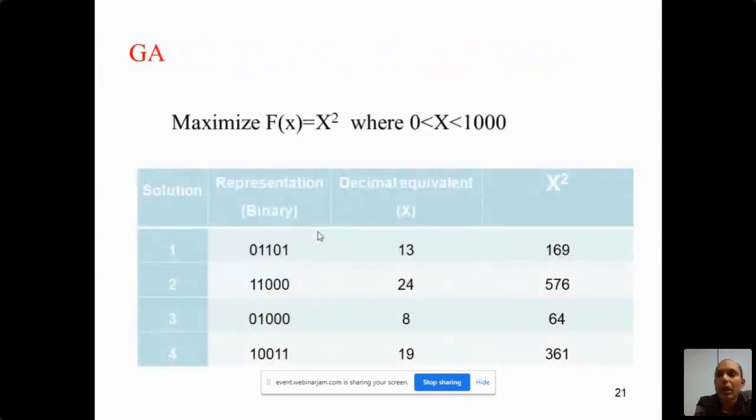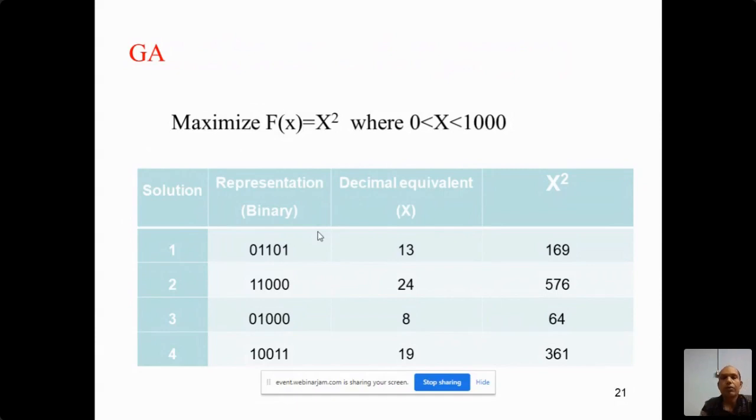So here you can see we have already discussed that you can use this metaheuristic for any kind of function, for the unimodal as well as the multimodal. For understanding this metaheuristic, we have multiple functions. Suppose we want to maximize f(x) equal to x square within the range 0 to infinity. So how will you apply this genetic algorithm?